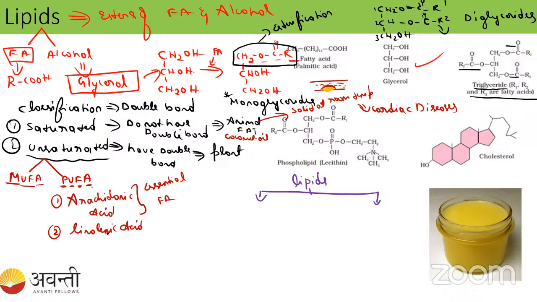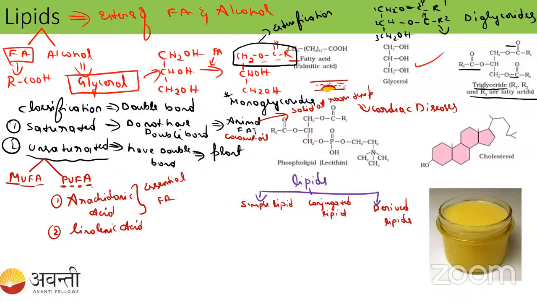Can you recall, students, which are those types you have learned in the 11th? So one is simple lipid, and another one is the conjugated lipid, and the third one is the derived lipids, right, students? Okay, let us talk about the simple lipid.